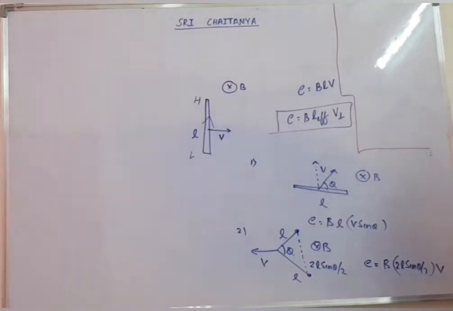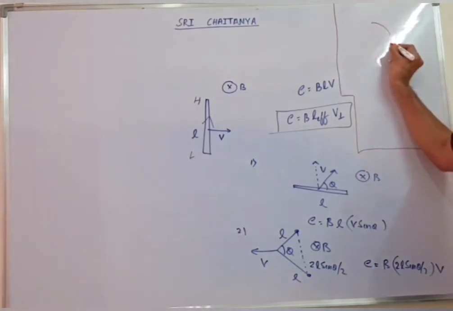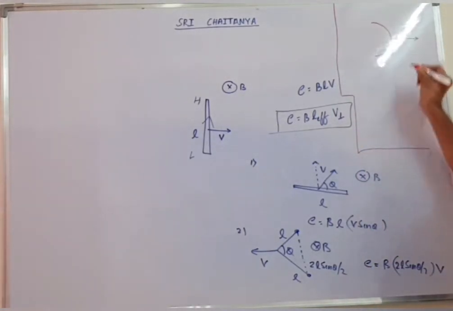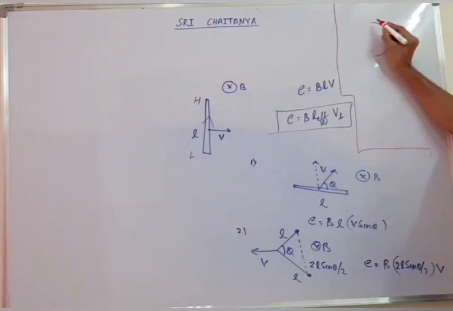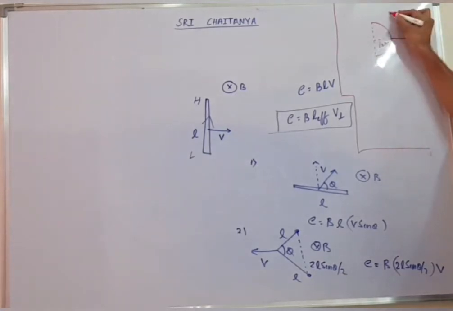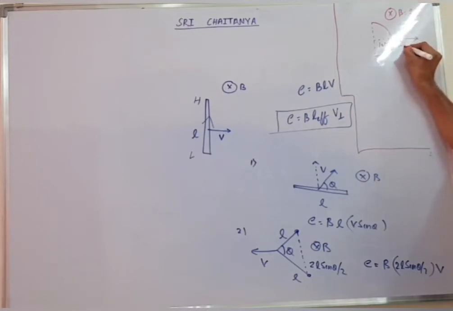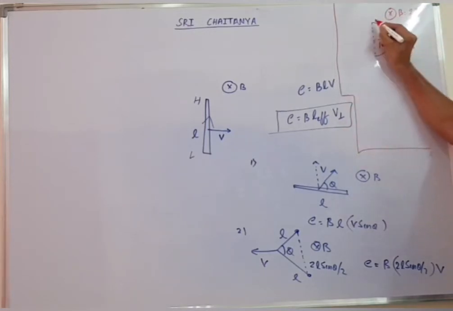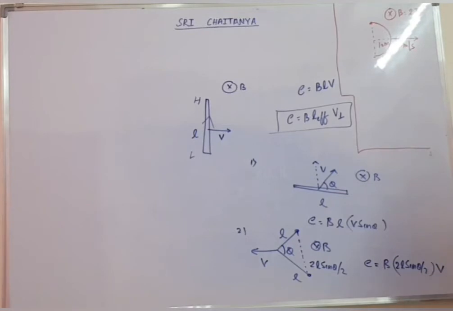For example, since the board is small, I will take this small part. You tell me. Tomorrow someone says, I have a wire in the shape of a semicircle whose radius is given as 10 meter. The magnetic field present inward is 2 Tesla. It is moving with a speed of 2 meter per second. Can you find the EMF across its two ends? Tell me what will be the EMF?